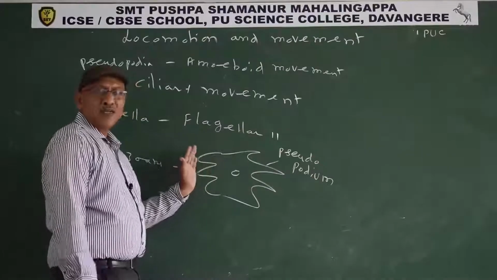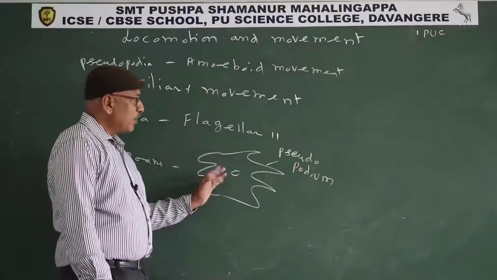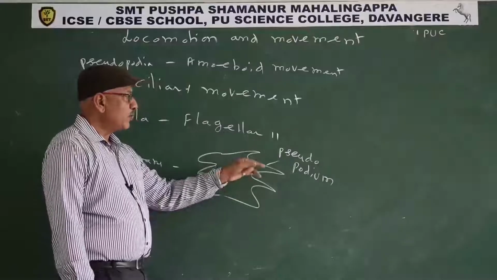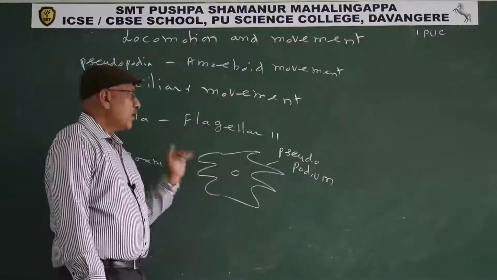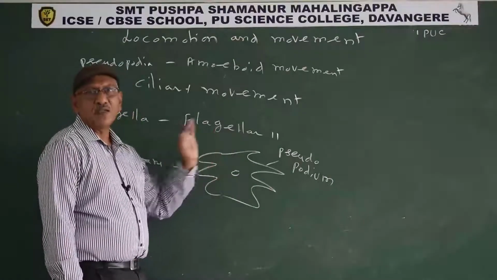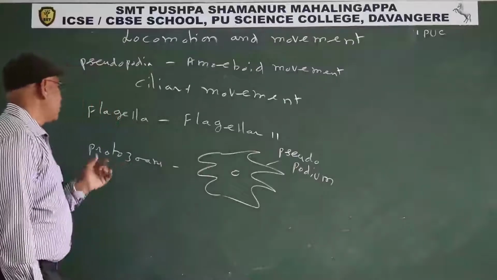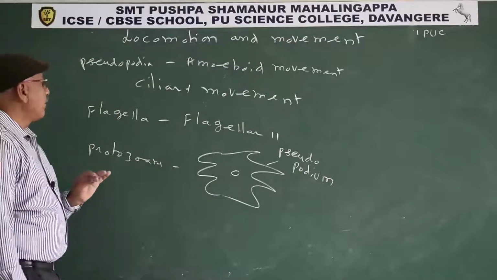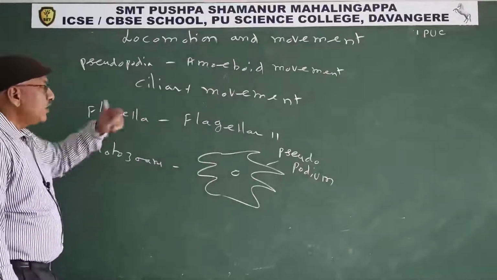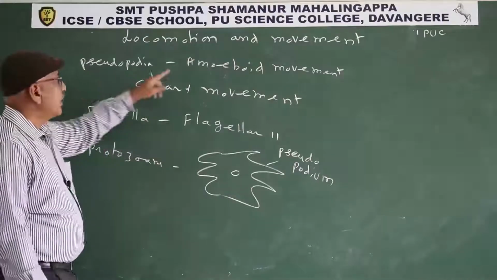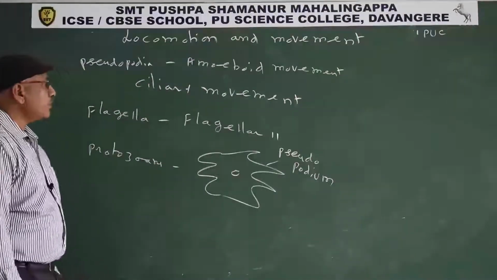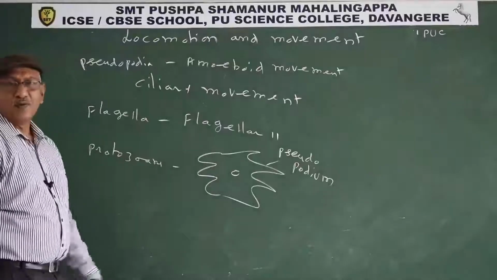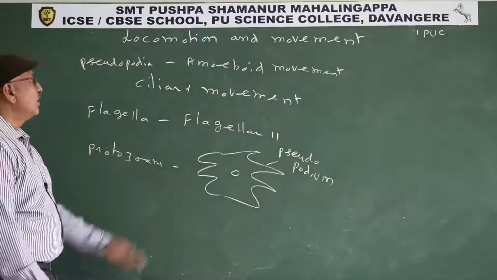The pseudopodia present at the posterior end disappear. New pseudopodia are formed from the anterior end. The amoeba moves in the direction of formation of pseudopodia. Pseudo means false, podia means foot, false foot. So movement with the help of pseudopodia is known as amoeboid movement. Pseudopodia help in food capture and locomotion.